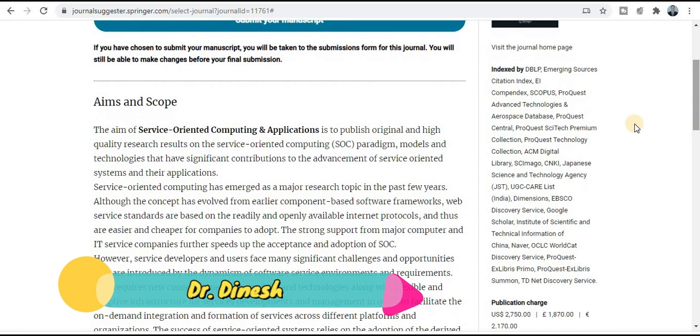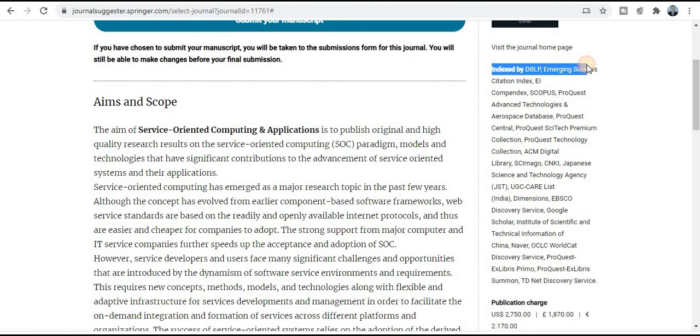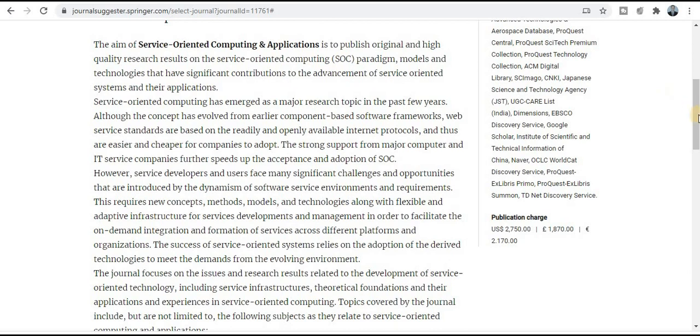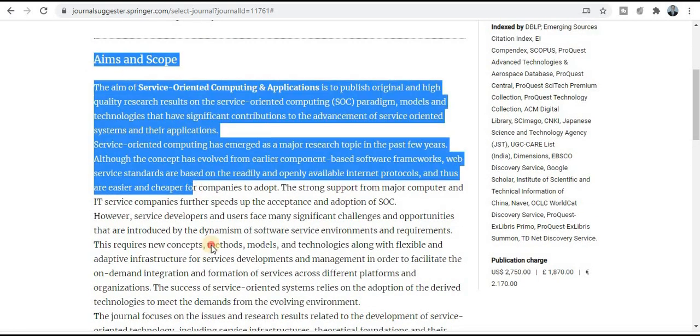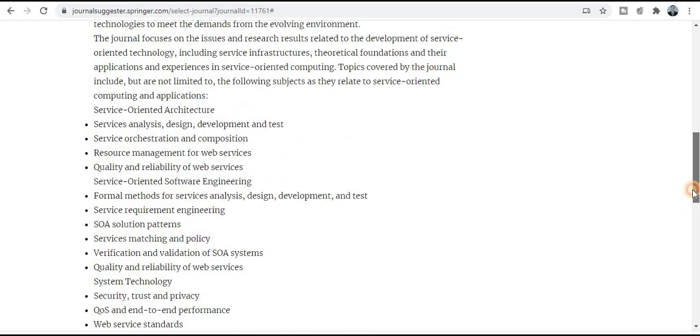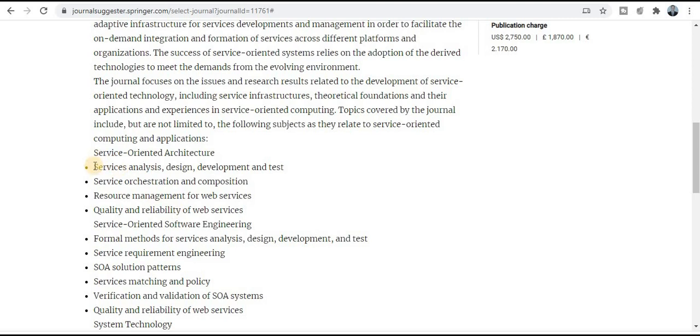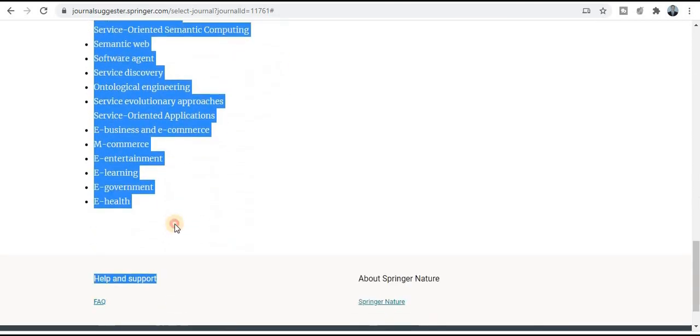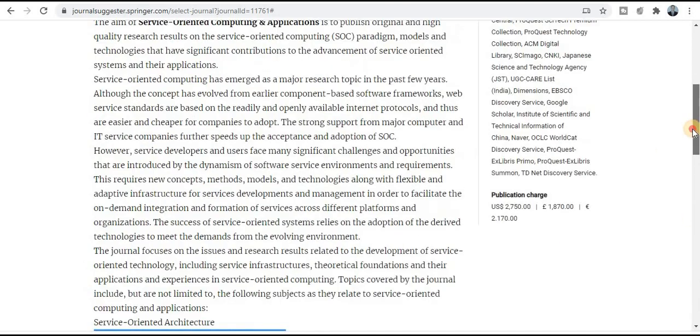quality index journal. So if you want to know about the indexing of this journal, this section will provide the information. You can see here this journal is related to UGC CARE listed journal, Scopus category journal, DBLP category journal, and also SCI category, and many more indexing. So explore this journal in detail, and you can see this section will provide the topics and title, what types of topics and titles are covered by this journal. So if your research area comes under these topics, then you can publish your research paper. So if your research titles and research area match all these topics, then you can publish your research paper in this quality index journal and quick publication journal.